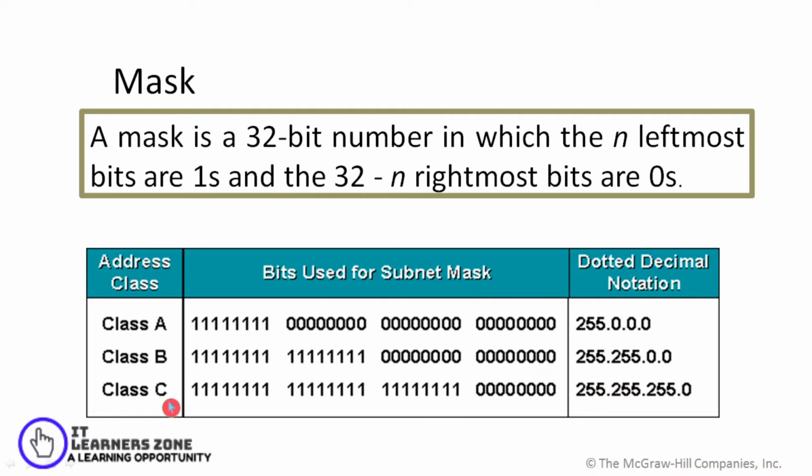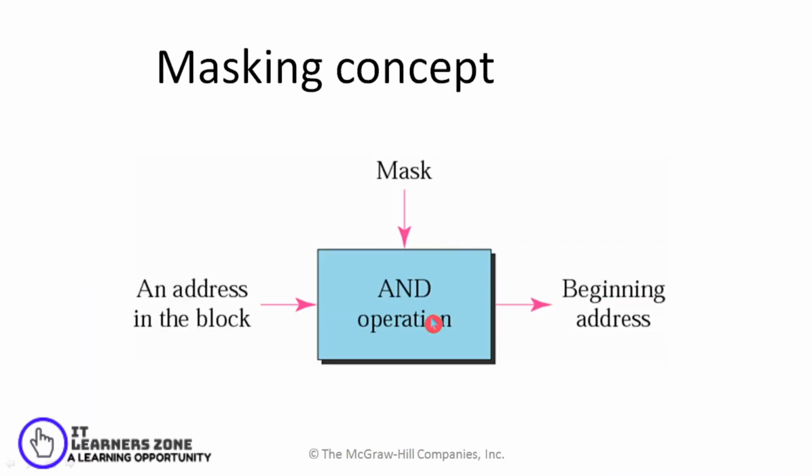Similarly for a class C address, the first 3 bytes are all ones and the remaining 8 bits contain 0. So we have 255.255.255.0.